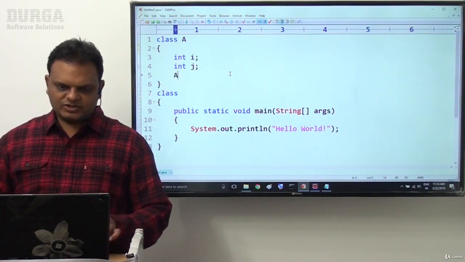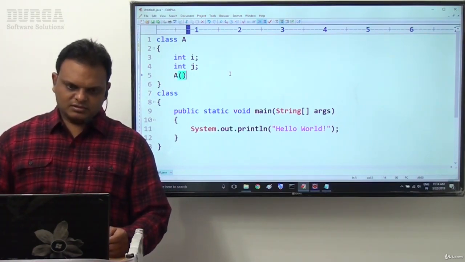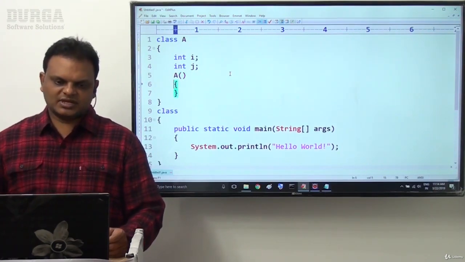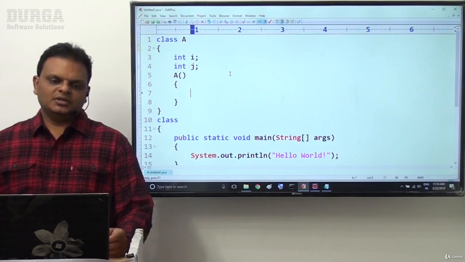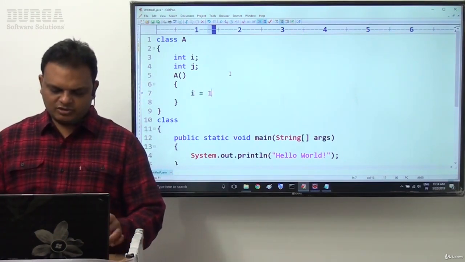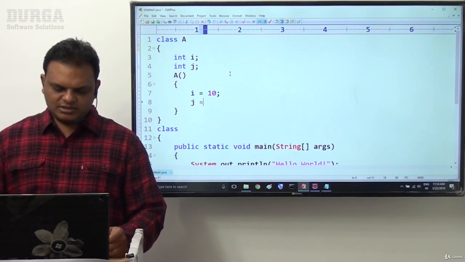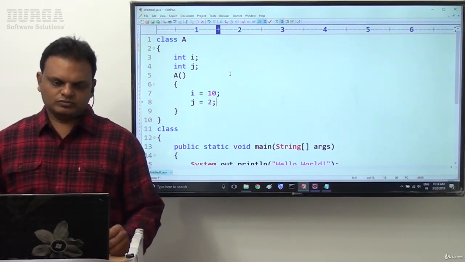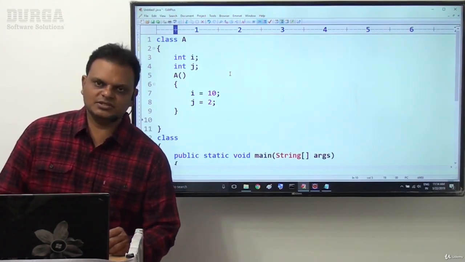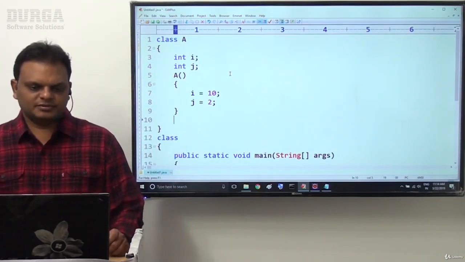I want to take a constructor. Now here we have taken this constructor body. Inside this constructor body I want to provide i is equal to 10 and j is equal to 2. These two things I provided.